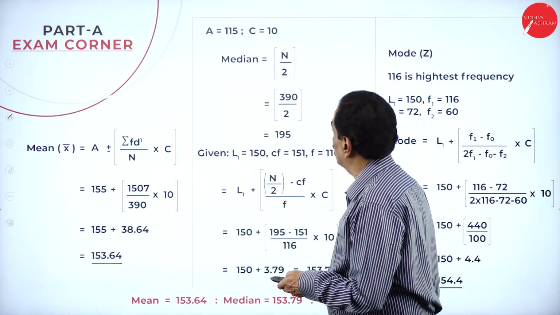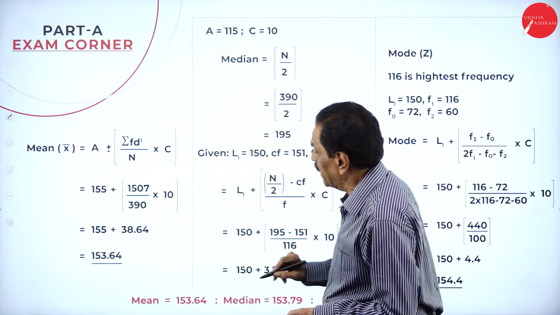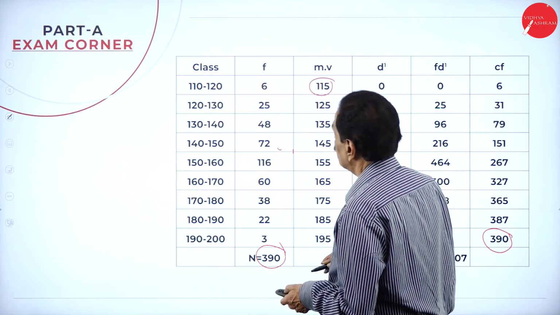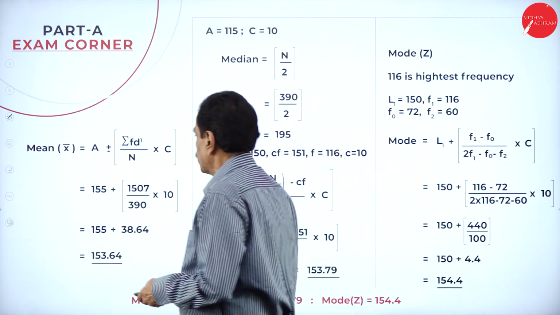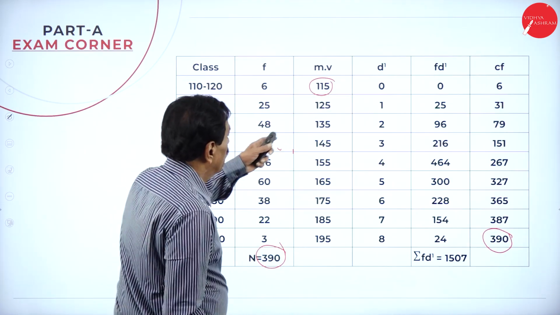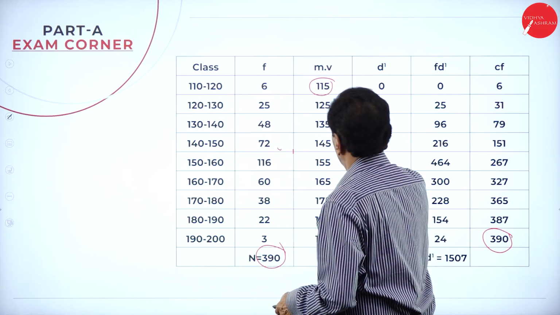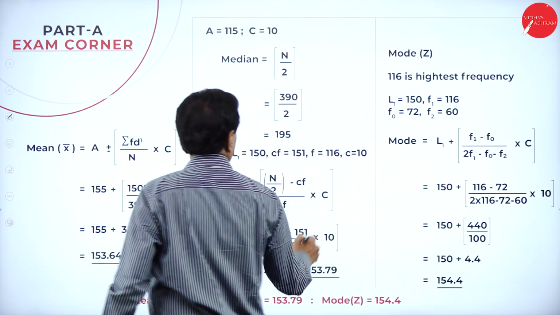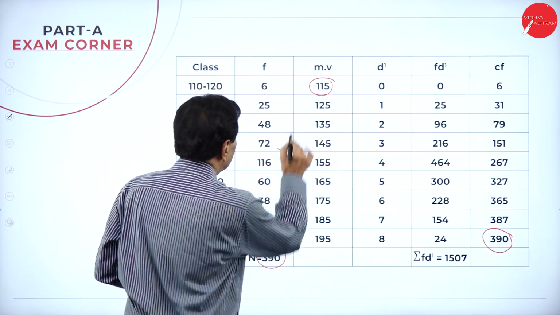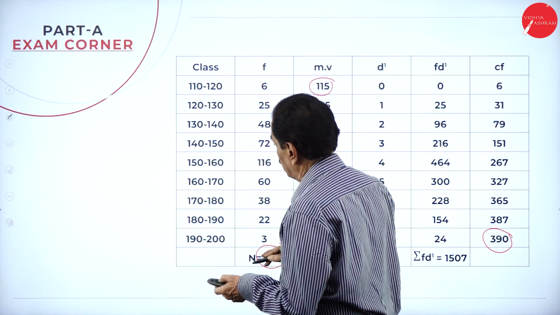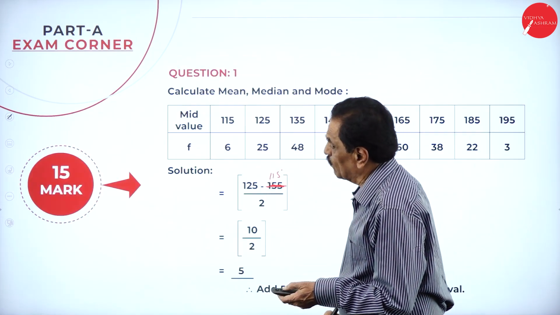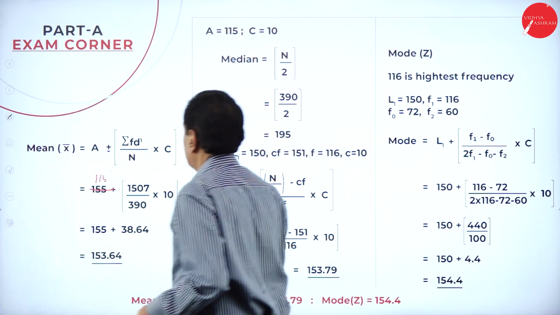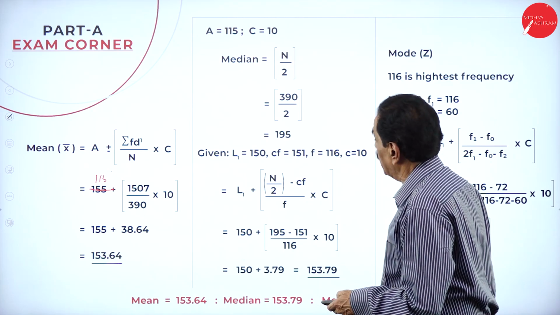If you see your question, where you have put 115, what's your mid value? Your assumed mean here, you take the first value, 115 only. 115 plus sigma fd dash.